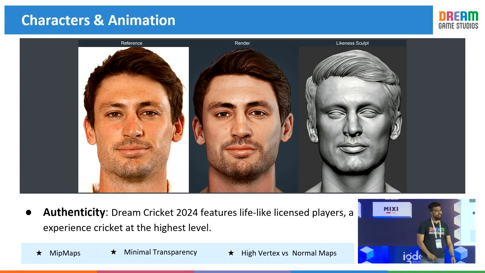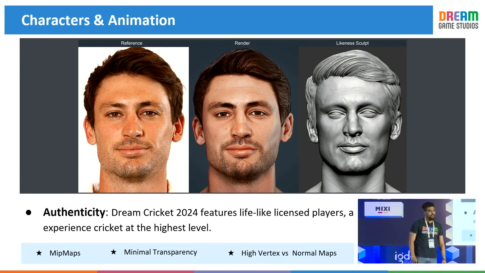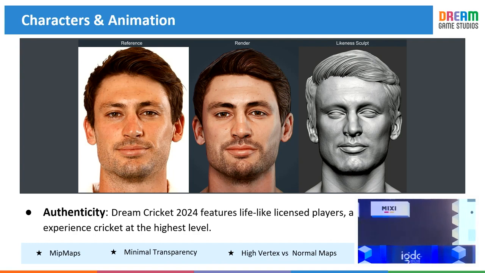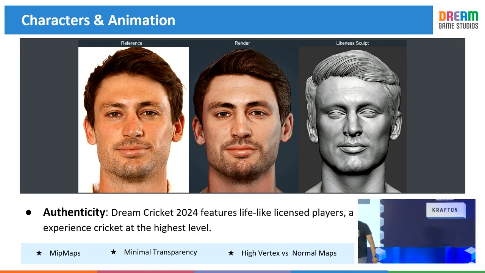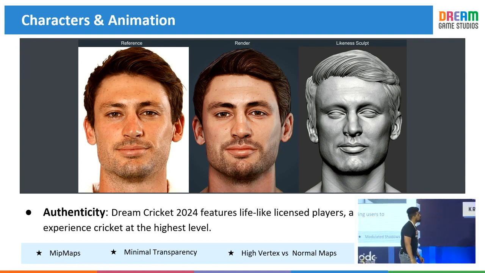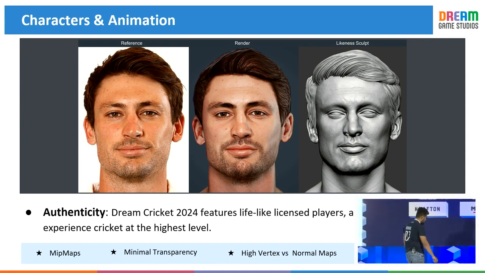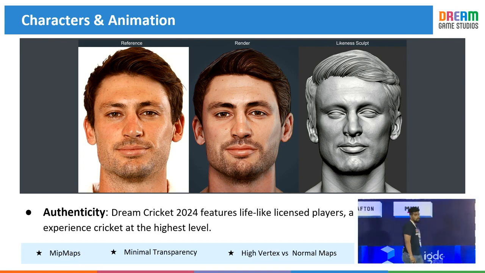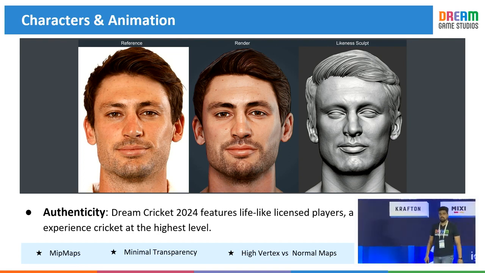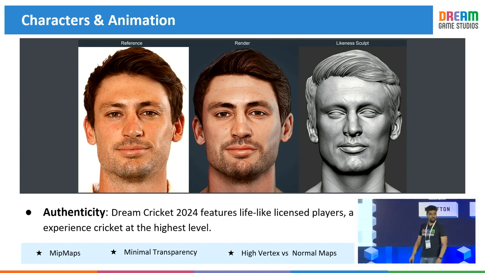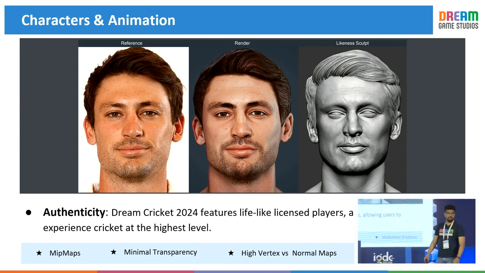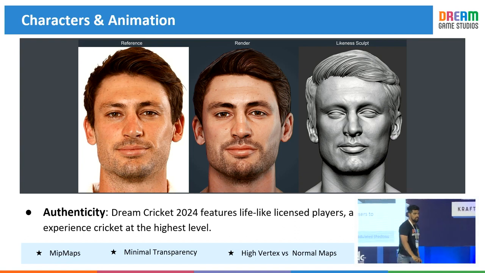How did you scale 300 plus characters inside the game? Yeah, so we started with the 300 characters in 6 months. We have achieved that. You can see this character we have created in 1 day. So this is a part of our character creation pipeline. To achieve this, we spent 1 month to get this output. And when we started this, we gave full freedom to create 300 characters in 6 months. So our team was really working hard on this.